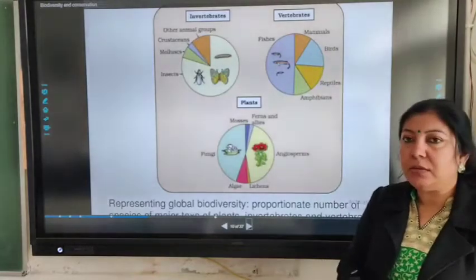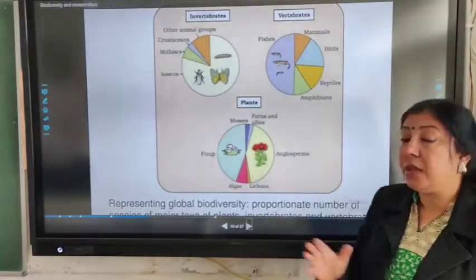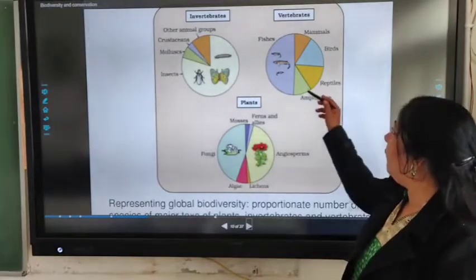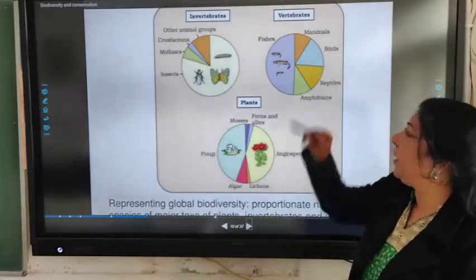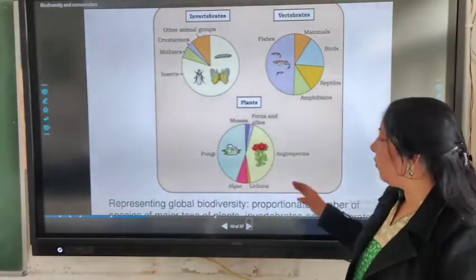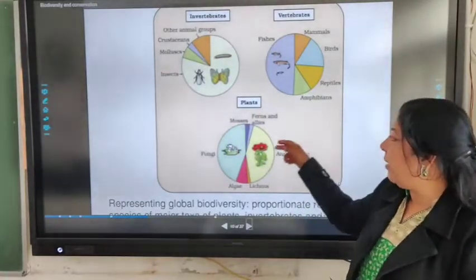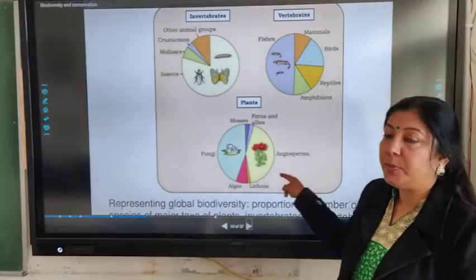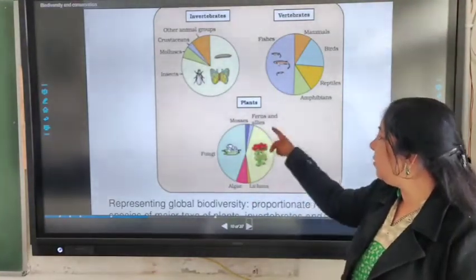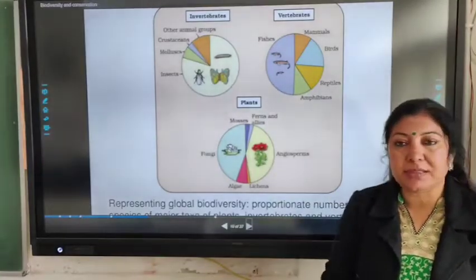Likewise, in vertebrates, 50% are only fishes, and then the rest are amphibians, reptiles, birds and mammals. Now likewise in plants also, the majority are fungi and angiosperms, and then the rest are algae, mosses, ferns, lichens like this.